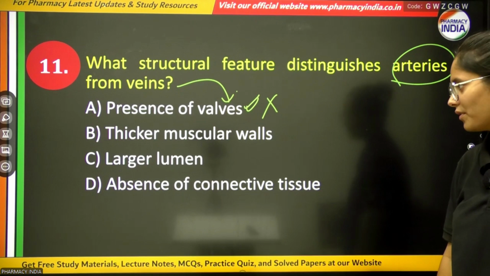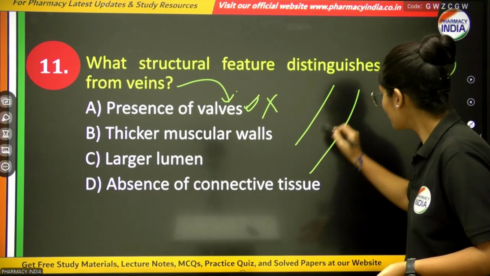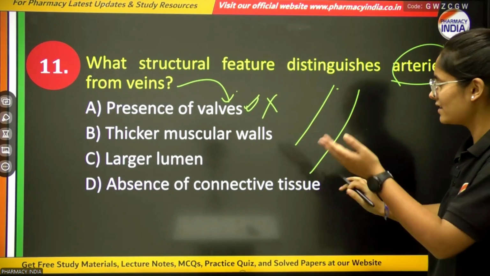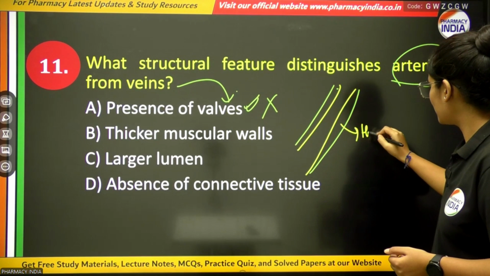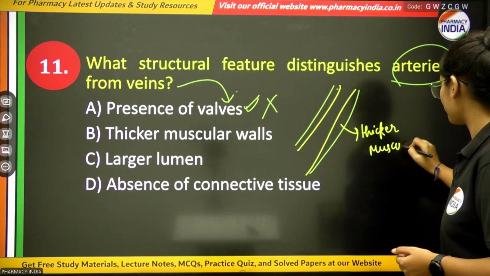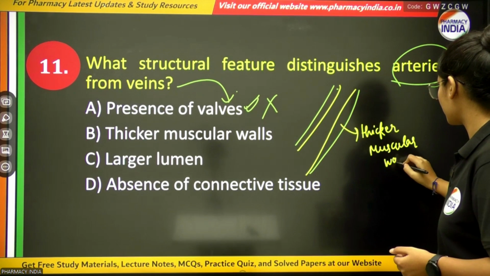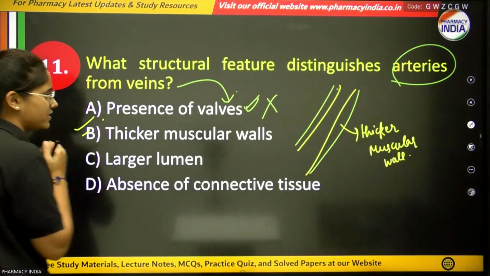Thicker muscular wall will be the correct option, because the walls of arteries are quite thick compared to veins. So the correct option will be the second, thicker muscular wall.